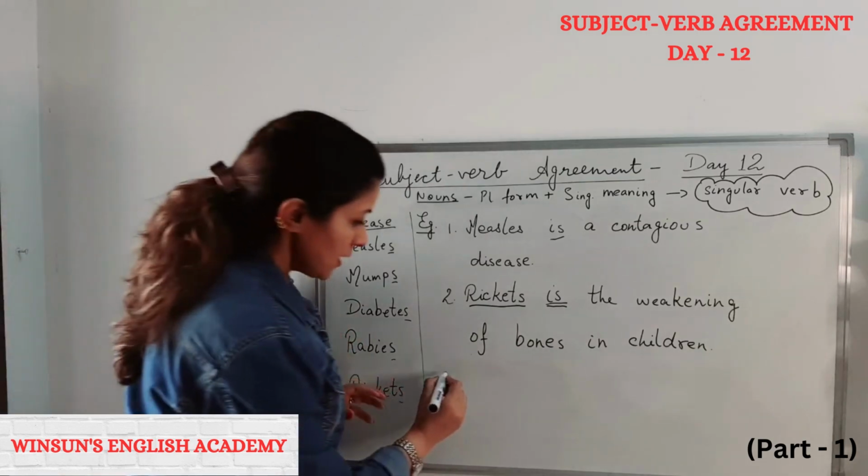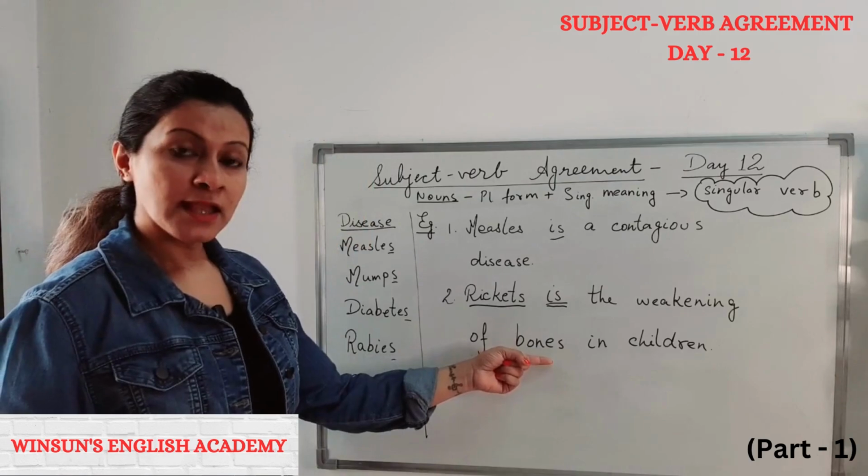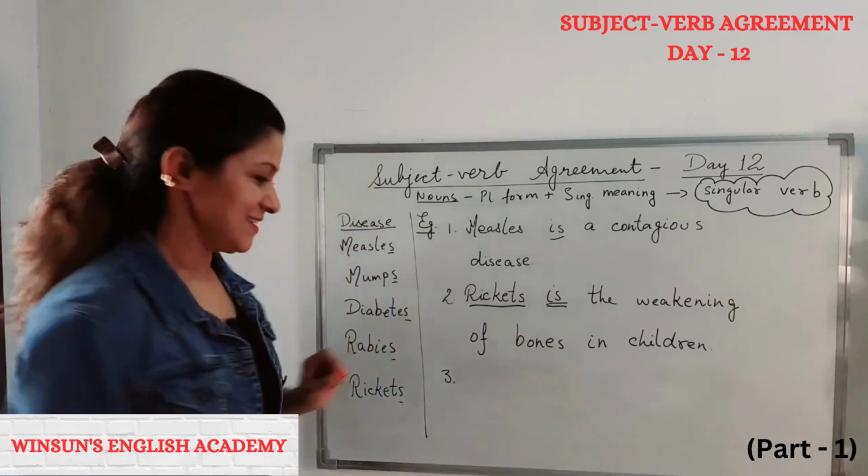Now, let me give you one more example. Since it's bones, lack of which vitamin? Vitamin D. Yes.